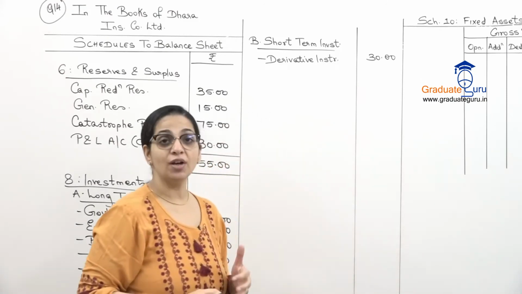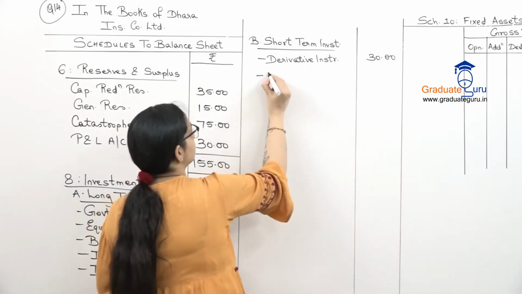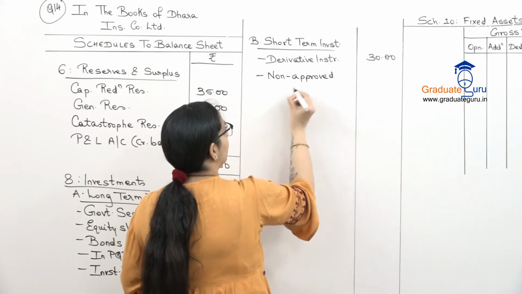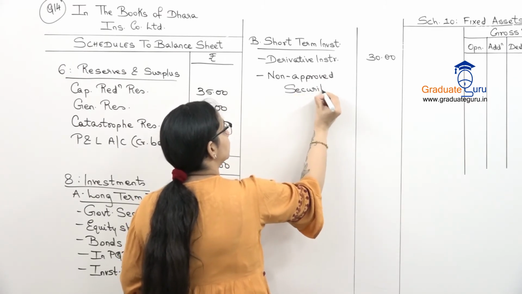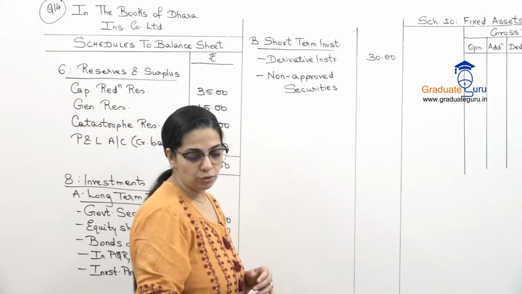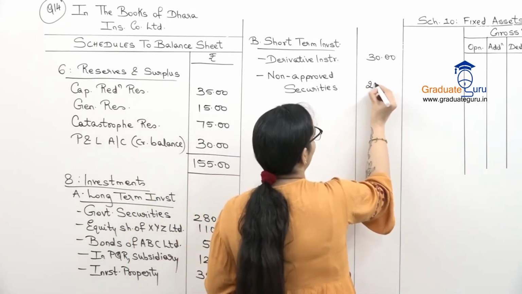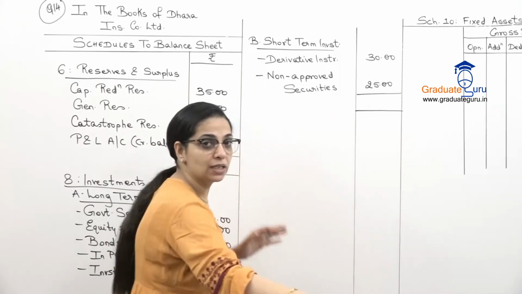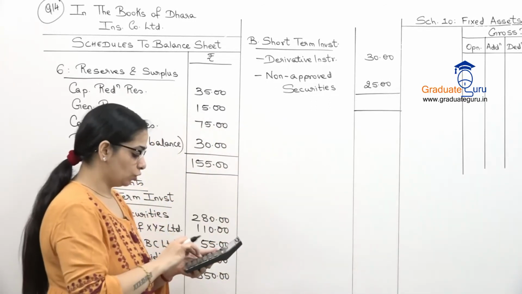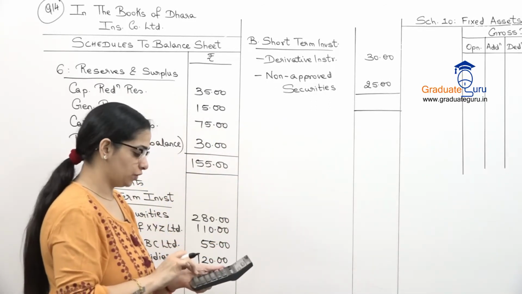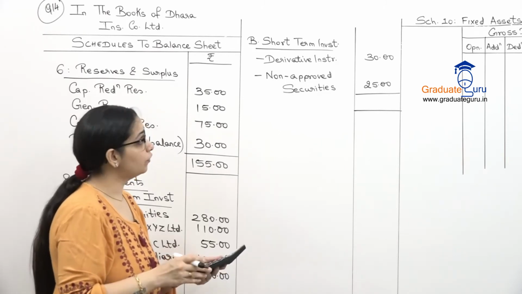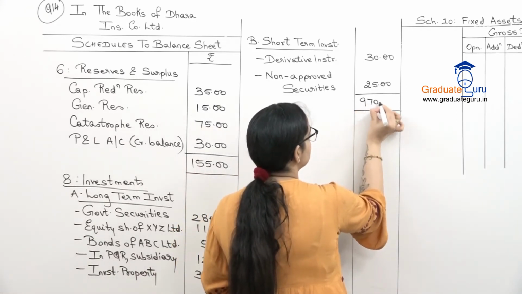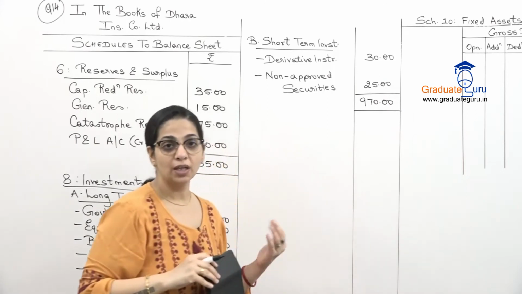And we also have investment in non-approved securities. This we have to show separately in short term. Non-approved securities, and the amount given is 25, that is 25,000. Now we will take a full total of all the amounts together, that is long term plus these two. So 280 plus 110 plus 55 plus 120, 350 and 30 and 25. We get 970 as our total of investments.